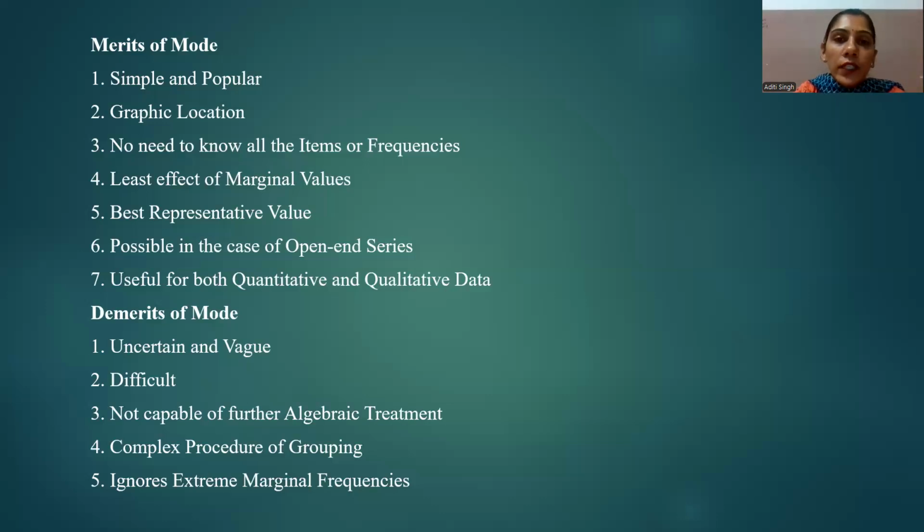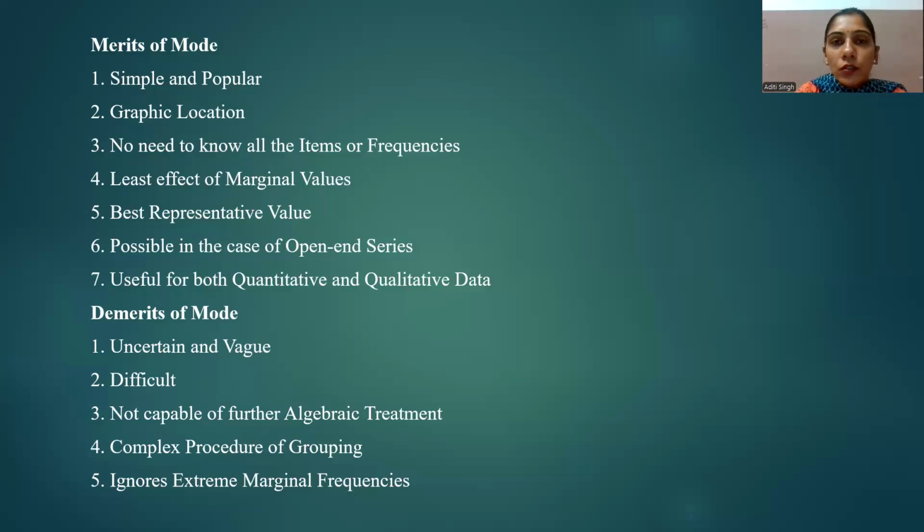Next point is it is useful for both quantitative and qualitative data. As we have already discussed in the properties, one can easily determine the mode to describe qualitative and quantitative data. If data is present in numbers or not in numbers, in both cases you can easily identify the mode value.